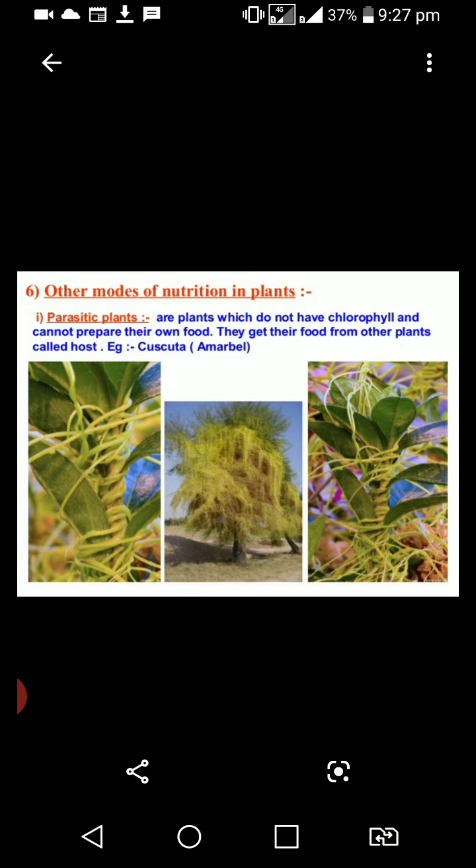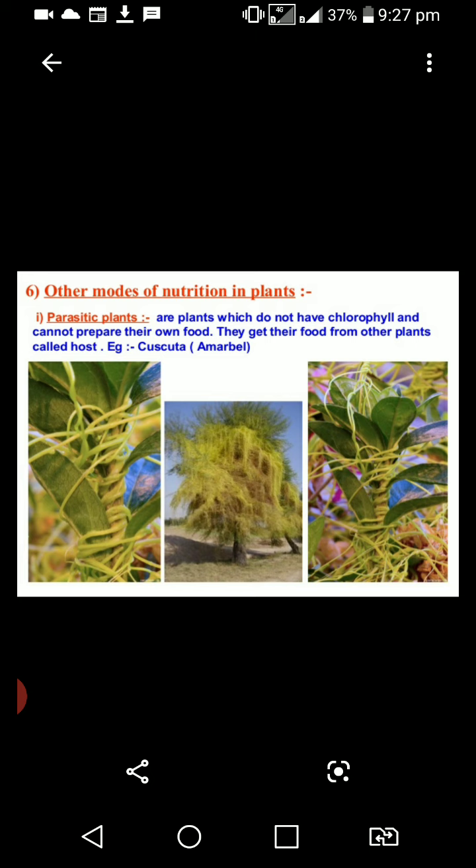Example, cuscuta. It is otherwise called amarpel. Look at the picture. Do you see a yellow wiry branch hanging around the stem and branches of a tree? Yes, that plant is called cuscuta. It does not have chlorophyll. It takes ready-made food from the plant on which it is climbing.